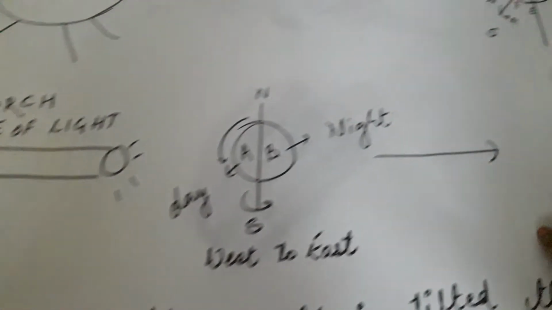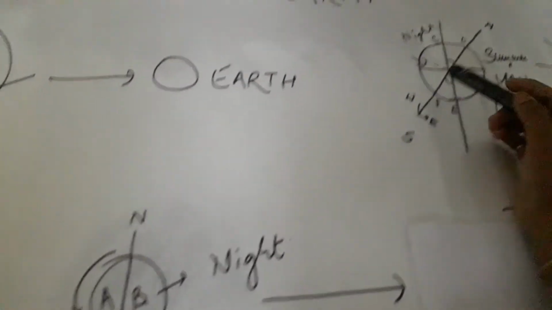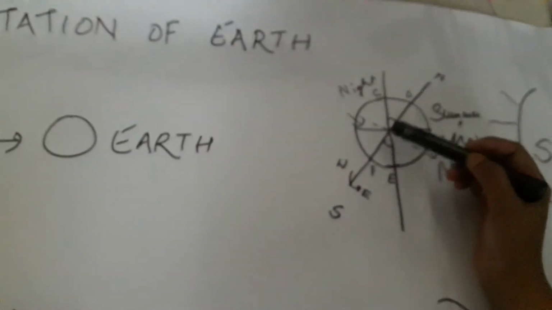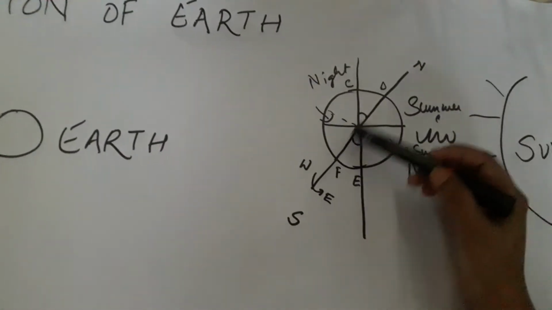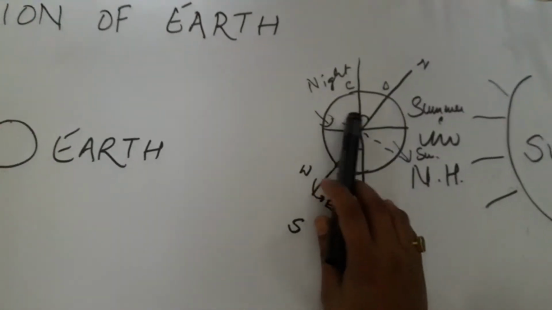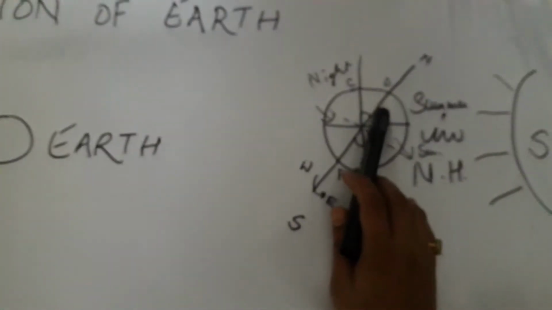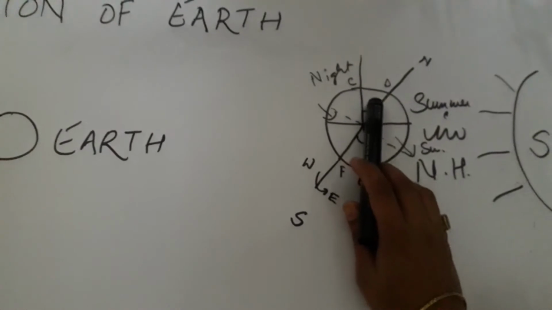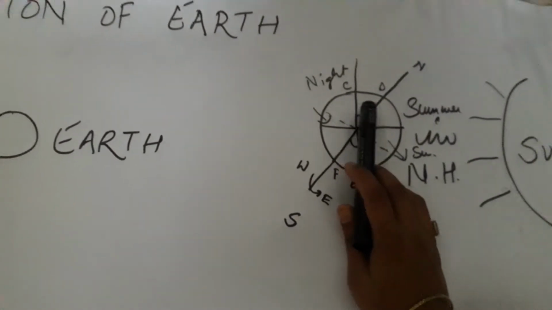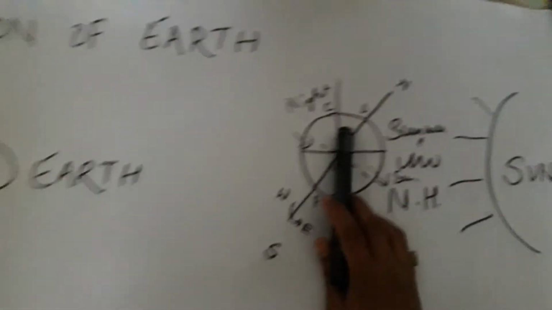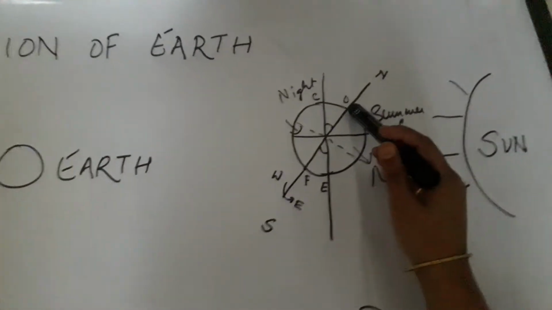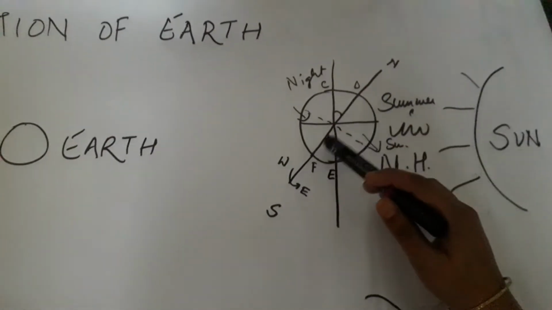In the third diagram, we can see that this north and south, this imaginary axis, has changed its position for 23 and half degrees. So this inclination is tilting of the earth.